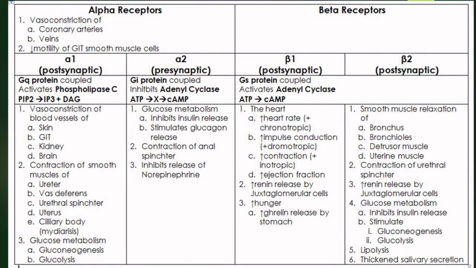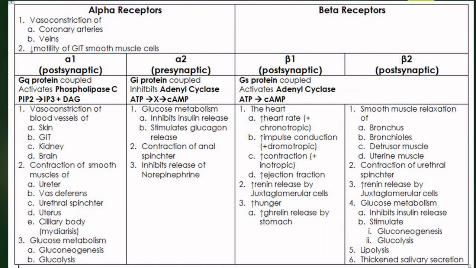So this is a direct comparison between the two types of receptors. You have alpha receptors and beta receptors. Alpha, again, is alpha 1 and alpha 2 receptors. Alpha 1 receptors are usually found in postsynaptic neurons, whereas alpha 2 receptors are found in presynaptic neurons. Beta receptors, you have beta 1 postsynaptic neuron receptor. Beta 2 is also a postsynaptic neuron receptor, of which both beta 1 and beta 2 are Gs protein coupled receptors which activate adenylate cyclase.